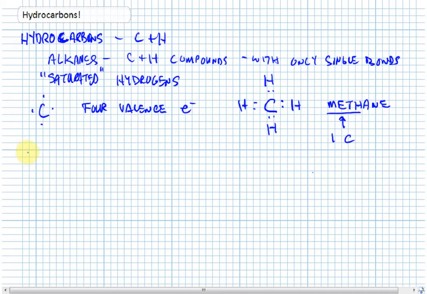So if we want to create the next most simple hydrocarbon, we pop off a hydrogen, we add a carbon, and now we're going to represent the bonds with sticks. Here is the structure of the second most simple hydrocarbon, and that is called ethane.